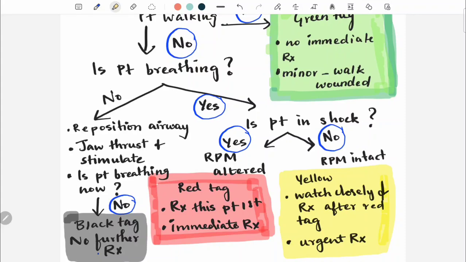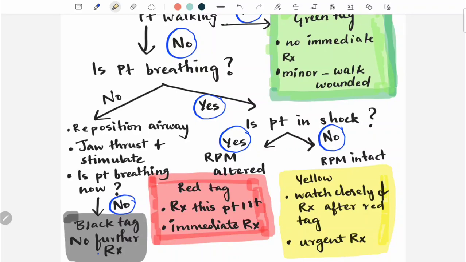So yellow tag means you need to definitely watch closely and treat after red tag. So red tag patients are more prioritized. The next priority goes to the yellow tag and then the green tag. So the yellow tag patients you need to watch very closely after treating the red tag. And yellow tag means you need urgent treatment.